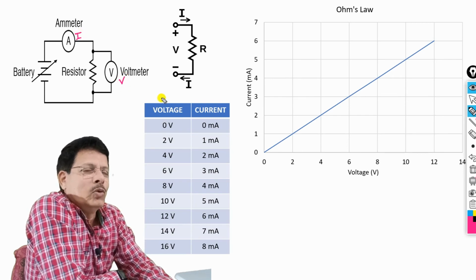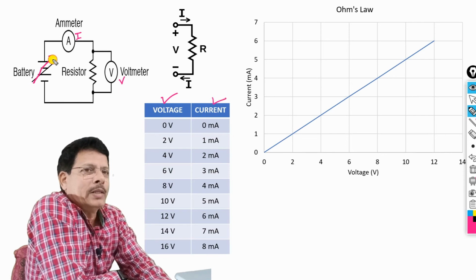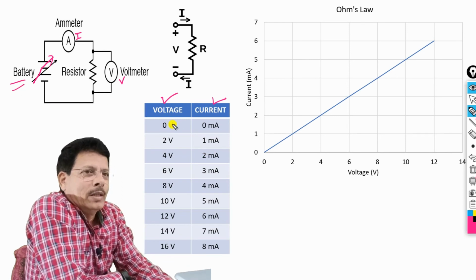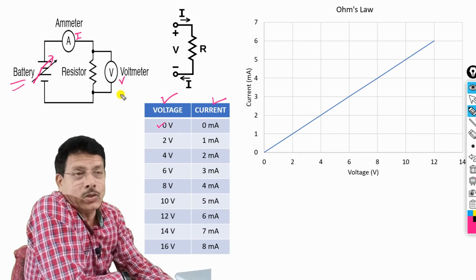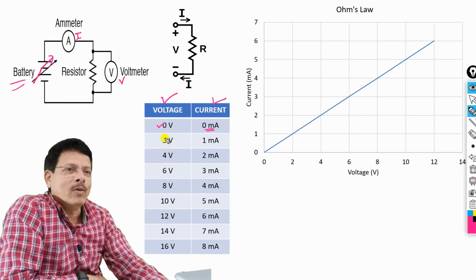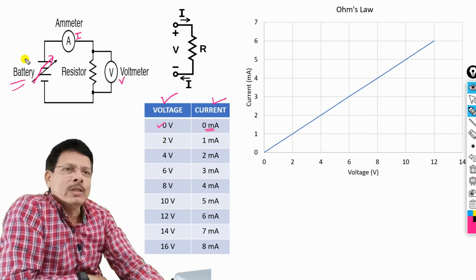तो हमने यहाँ जो मिलता है वोल्टेज और ये करंट, and this arrow indicates that this source is variable. तो देखो भाई, this is a tabulation of readings. Here when the voltage is zero, that means no external energy source. In that case, current is going to be zero. No current will flow. Now I have increased this voltage.